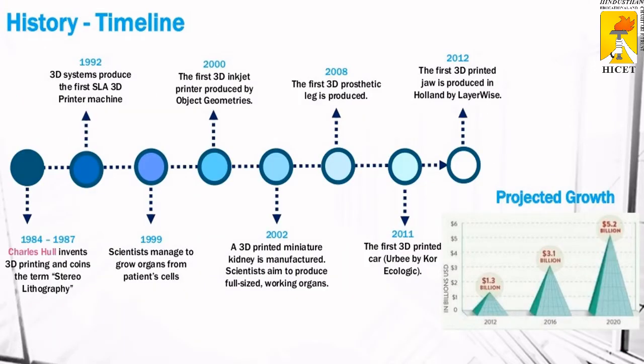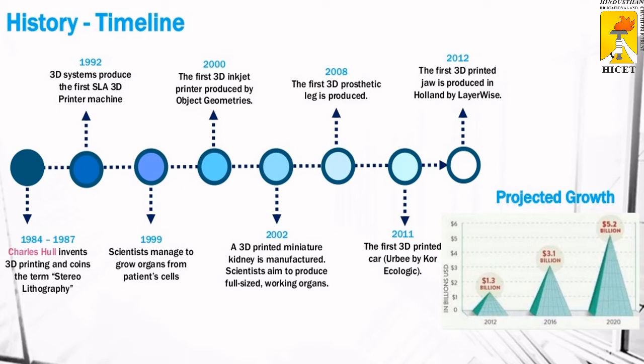History of 3D printing technologies. In 1984, Charles Hull invented 3D printing. It is known as the stereolithography type. After that, it was developed stage by stage. In 1992, 3D Systems produced the first stereolithography 3D printing machine.